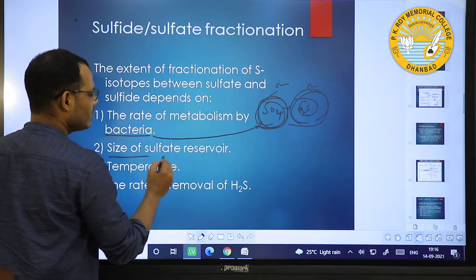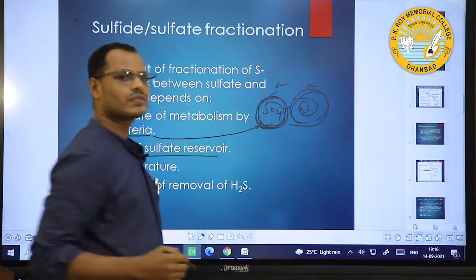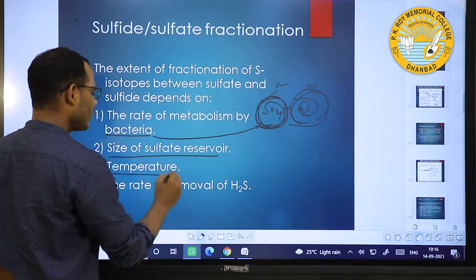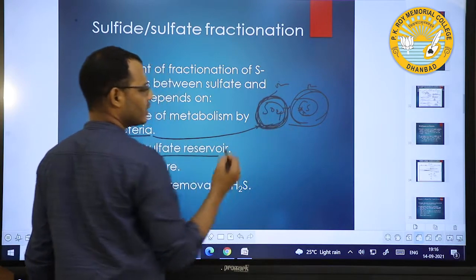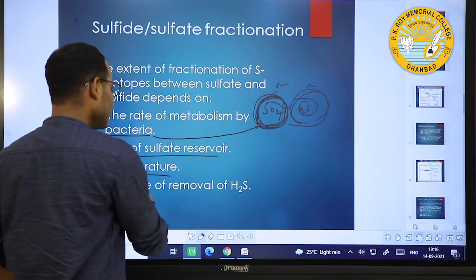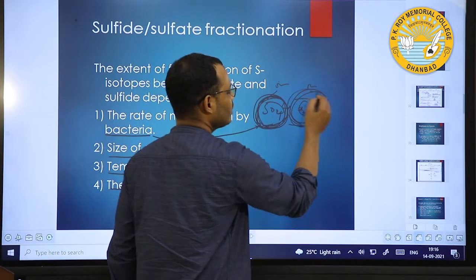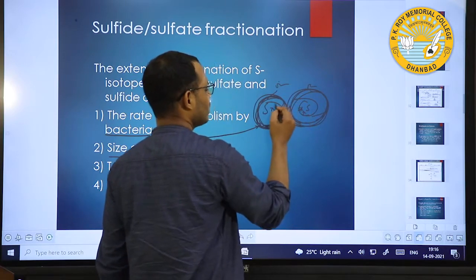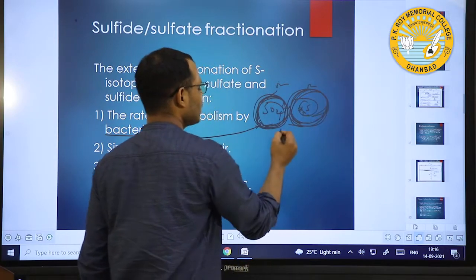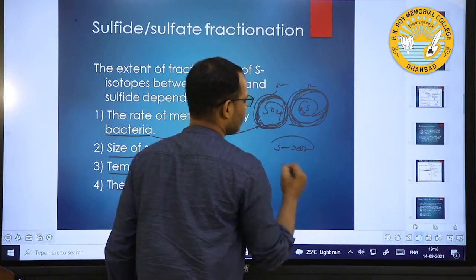And this size of the sulfate reservoir, what is the temperature of that environment, what is the temperature of that reservoir, and what is the rate of removal of H2S? What is the rate of removal? All these things depend upon your sulfur. This is what sulfur isotope.